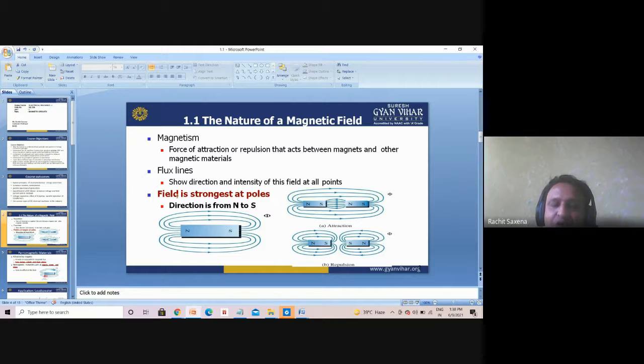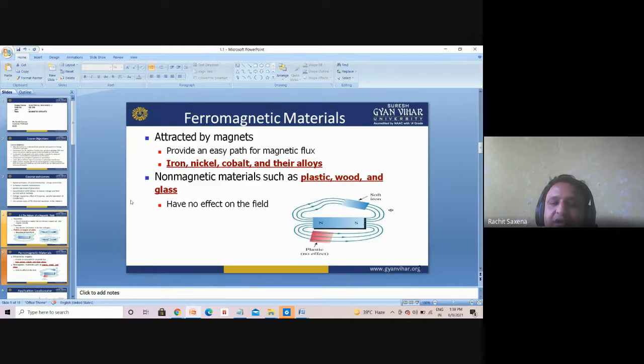Understand? Now move forward. We have the ferromagnetic material. We have two types of material, ferromagnetic and non-magnetic. Ferromagnetic materials are attracted by magnets, and they provide an easy path for magnetic flux. If you want a magnetic flux path, they will provide it in an easy manner.